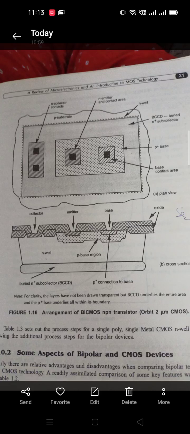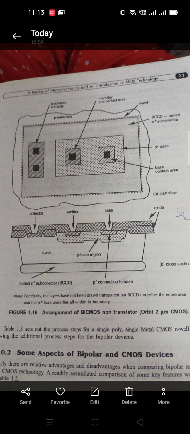Good morning, students. Today we are going to discuss the topic of BiCMOS technology. We have already seen NMOS technology and PMOS technology as well as CMOS technology. In NMOS technology, we have seen the fabrication as well as the NMOS enhancement and depletion mode transistor operation and the three sets of conditions also.